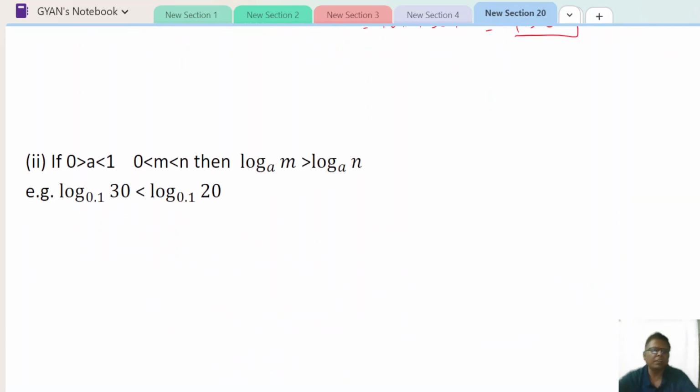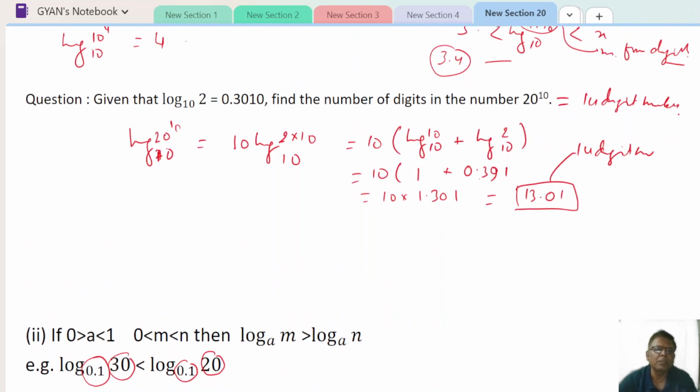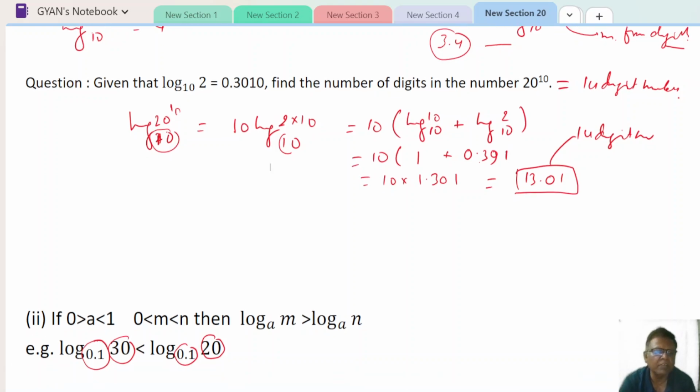See, here this one is less than 1. This one is less than 1. So if this one is more than this one, 30 is more than 20, so it will be lesser. So just opposite to the previous one. In the previous one, A was more than 1, and here it is less than 1. So if the base is less than 1 and M is greater than N, then it will be just opposite to that. Now that is the second inequality.